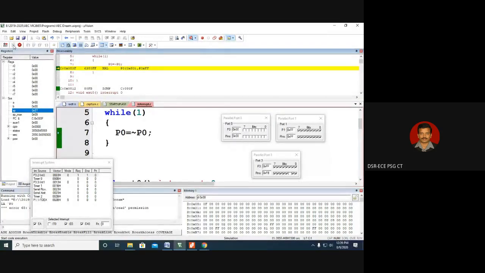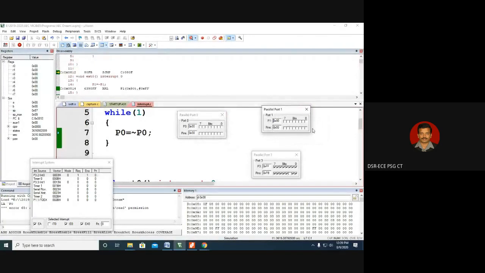So now let me run this code. You can see port 1 is also blinking, port 0 is also blinking. That means both the main routine and the interrupt service routine are executing, because external interrupt 0 is enabled. If you observe carefully, as long as P3.2 is 0, the ISR is getting executed. That means as long as there is a fire, the fire alarm keeps on producing sound. So what is the fire alarm? The blinking of port 1 is the fire alarm. The port 0 blinking is the main routine. Port 1 blinking is the interrupt service routine.